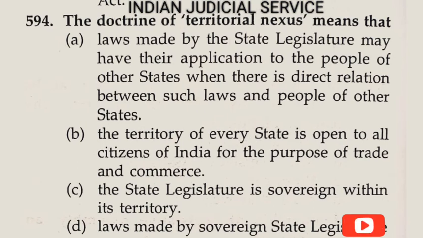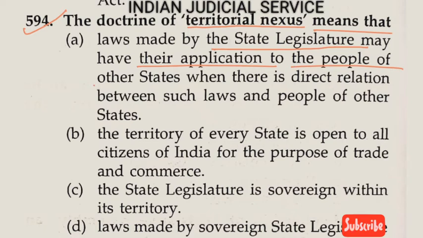Now question number 594. The doctrine of territorial nexus means that option A, the laws made by the state legislature may have application to the people of another state when there is a direct relation between such law and the people of the other state.